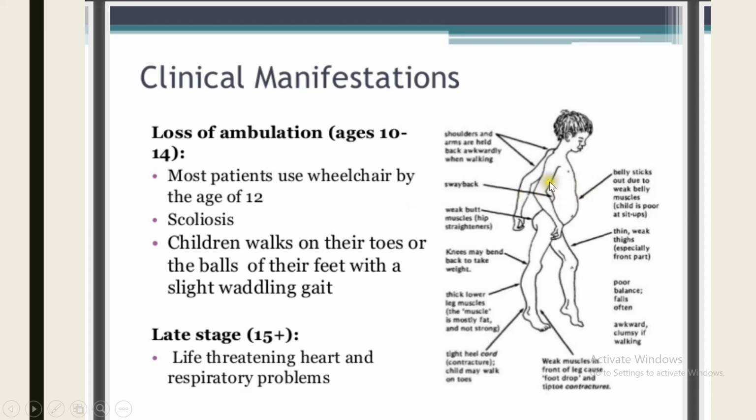Here you can see the difference of the dystrophin gene associated with mutation in Becker and Duchenne muscular dystrophy. Here you can see the normal reading frame and the sequences on the normal gene, but in Becker muscular dystrophy, a large deletion occurs, but the reading frame of the DNA is intact.